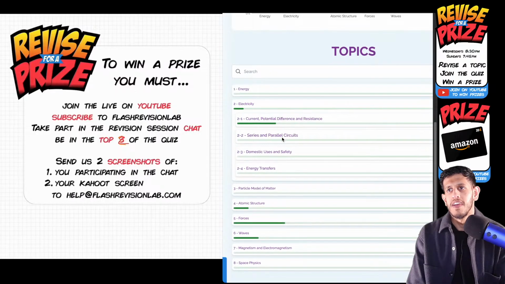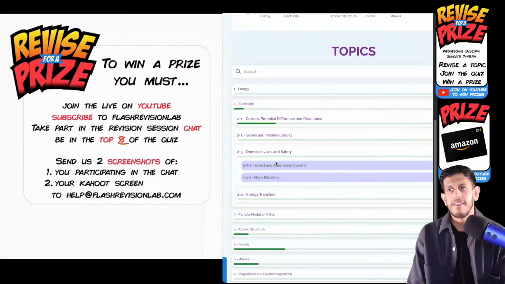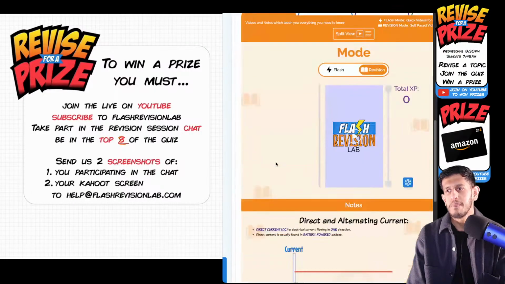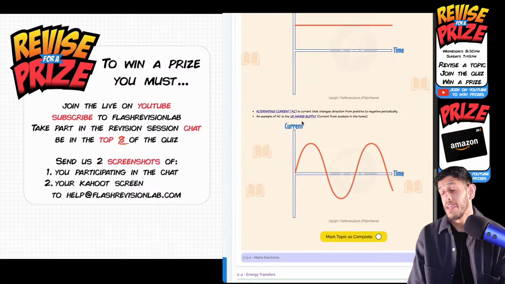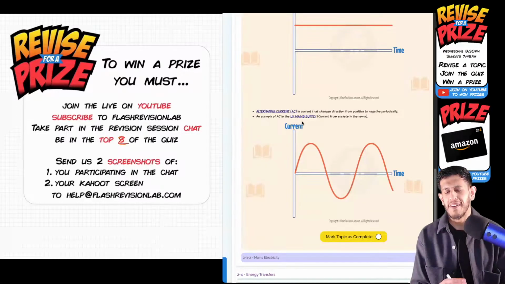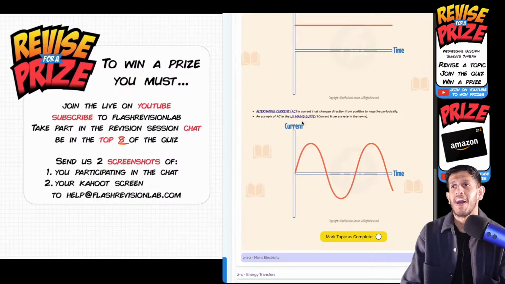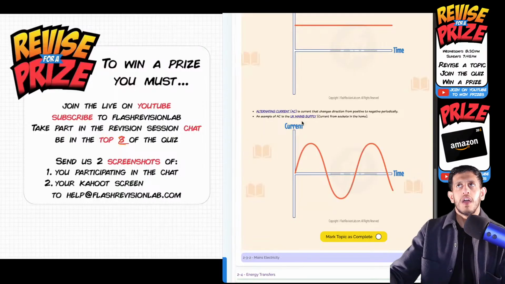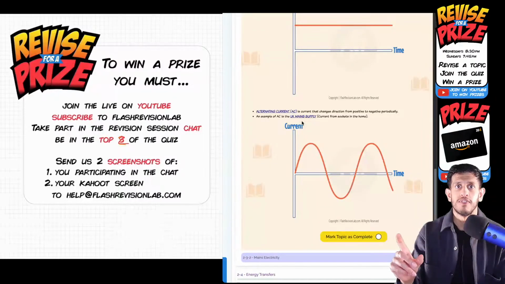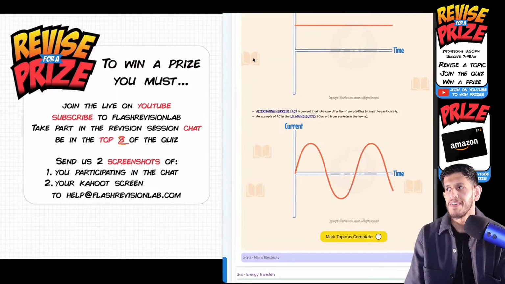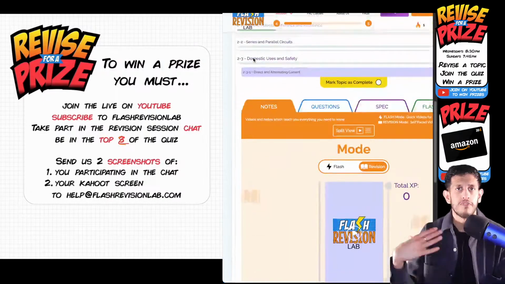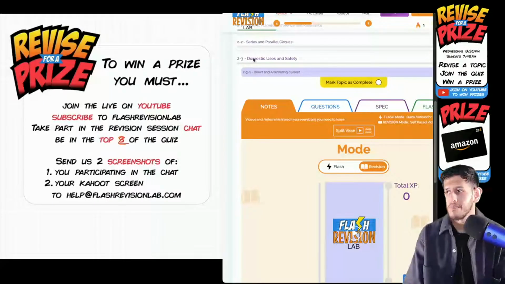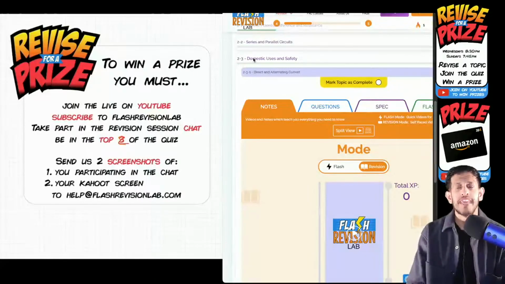One thing I was going to look at briefly is domestic electricity. I wanted to ask people a question because it comes up quite a bit. It's something you need to know. UK main supply, right? Any sort of plug in your house, on the wall: what potential difference does the plug point have to the circuit? And the next question, the frequency as well: 50 hertz is the frequency of your main supply, and 230 is the potential difference you get from the supply.